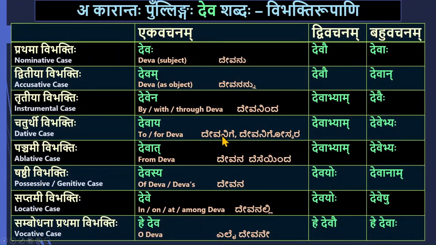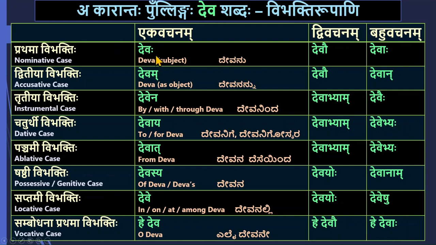Now we should also know the vibhakti rupani. I have shown you the example of akarantah pullinga deva shabdah. Devah devau devaah, devam devau devan, devena devabhyam devaih, devaya devabhyam devebhyah, devat devabhyam devebhyah, devasya devayoh devanam, deve devayoh deveshu, he deva he devau he devaah.